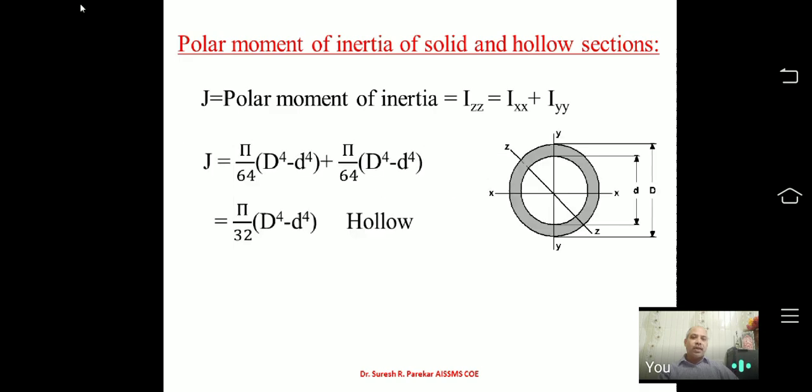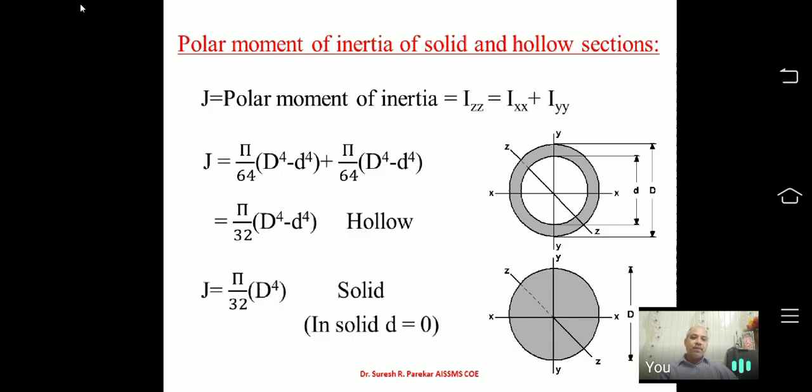If we put that in, then we get this as pi by 32 D cubed. That we will see. Now, the polar moment of inertia for hollow sections: D is the outer diameter, small d the inner, and from this I get pi by 32. Why pi by 32? You can see first we have Ixx, second we have Iyy, and both are the same. So we get 2 into pi by 64, so that goes to pi by 32.